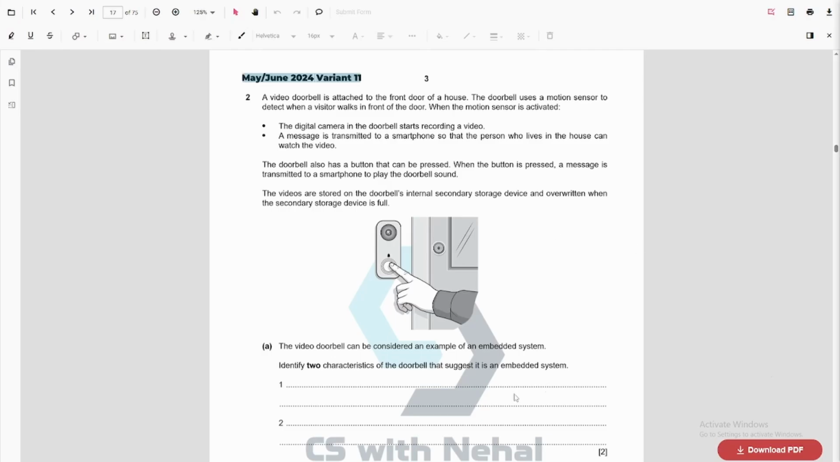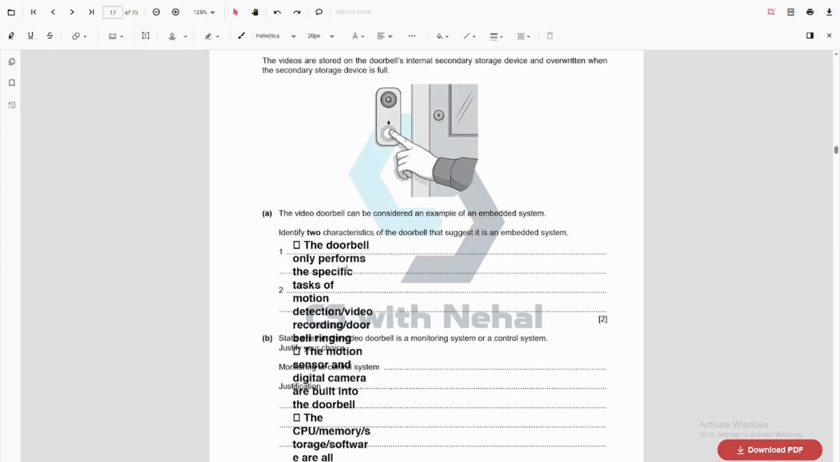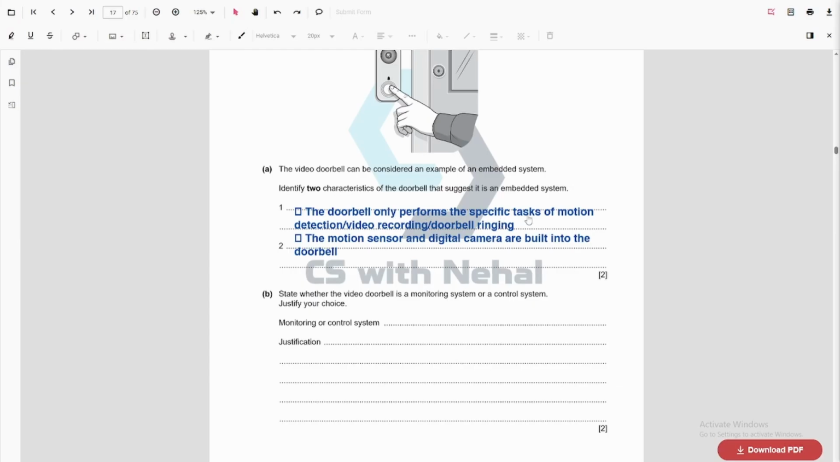First, we have to identify two characteristics of the doorbell that suggest it is an embedded system. So, why is this an embedded system? It is an embedded system because it only performs a specific task, right? The specific task is detecting motion or video recording, right? And the motion sensor and digital camera are built into the doorbell. So this is why it is an embedded system. Let's write it down. The doorbell only performs the specific task of motion detection or video recording or doorbell ringing. The motion sensor and digital camera are built into the doorbell.